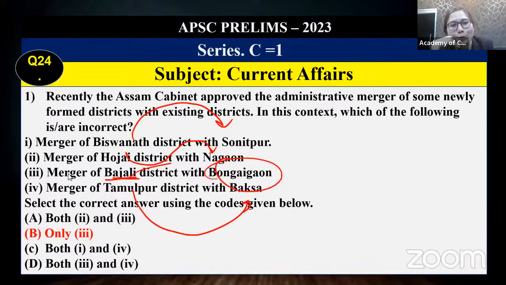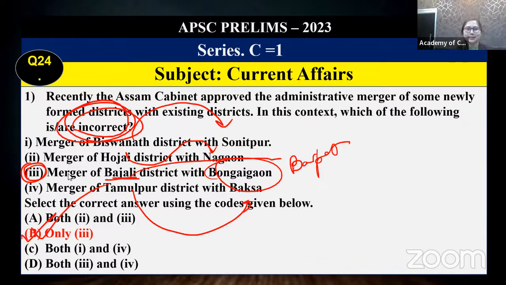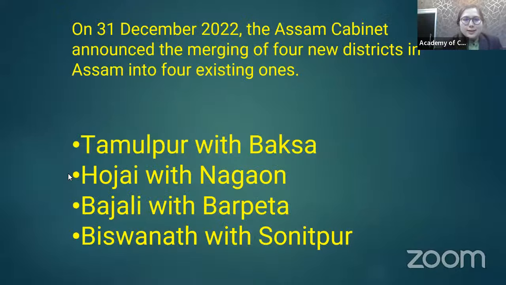Not in Bongaigaon, Bozali is in Borpeta. So 3 is incorrect and you need to find the incorrect options. Option B, only 3 is incorrect. So I hope whatever are the things, these things were easy and you have done it in a great way.